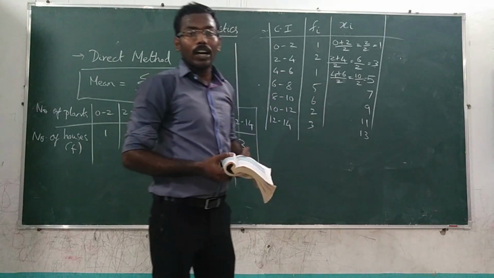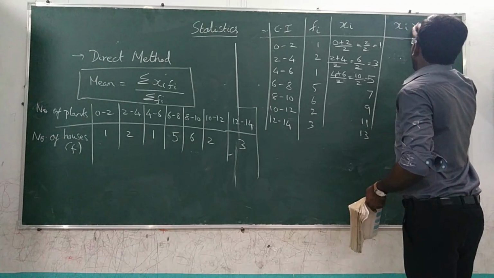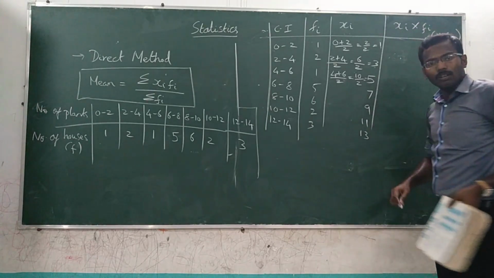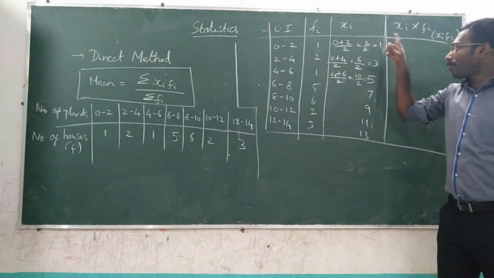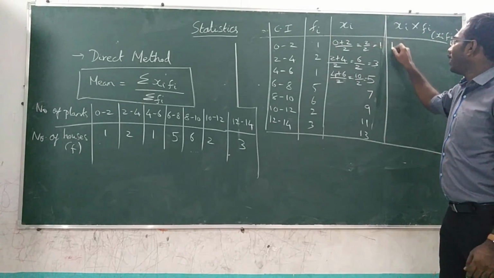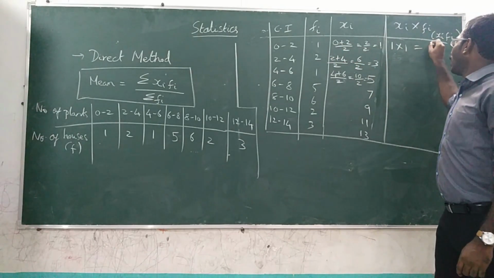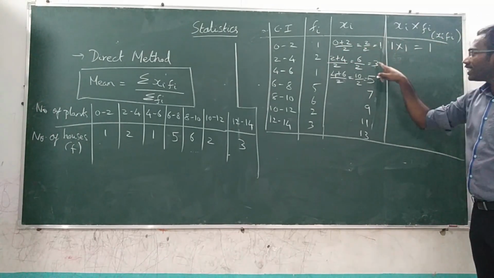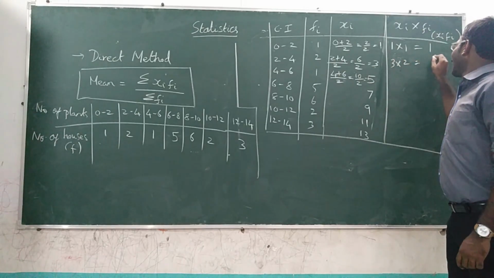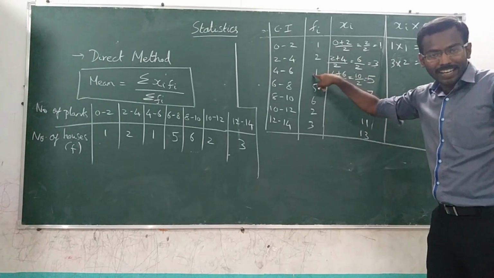Next what you have to do? Next we have to find the xi fi value. Now we have to multiply this xi and fi. What is xi here? 1, and fi is 1. So 1 into 1, 1. Then xi is 3, fi is 2. So 3 into 2 is 6. It's easy, isn't it? Then here xi is 5, fi is 1.